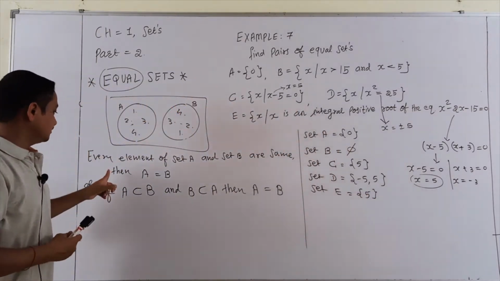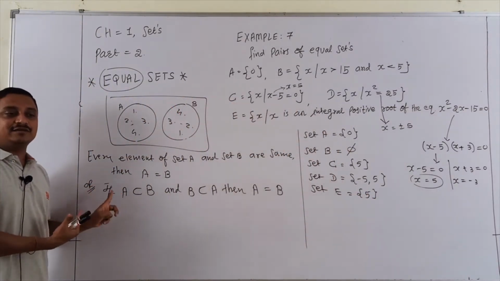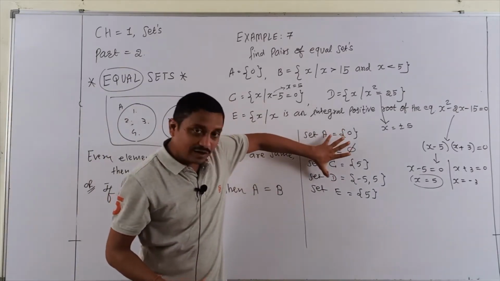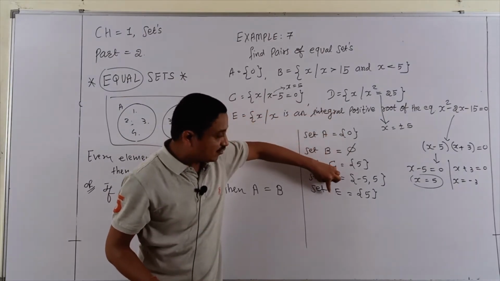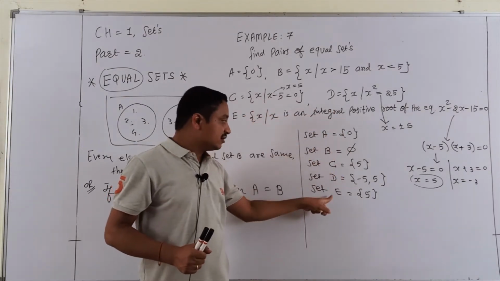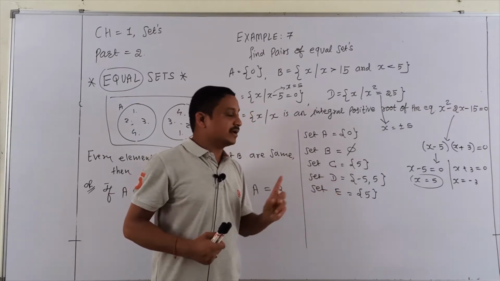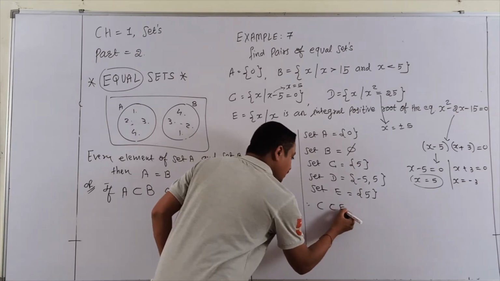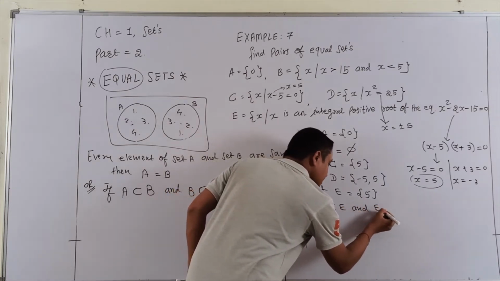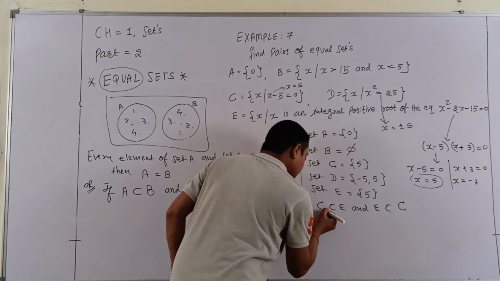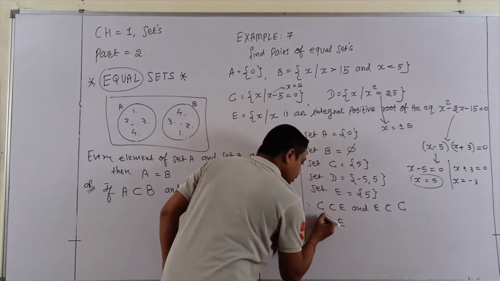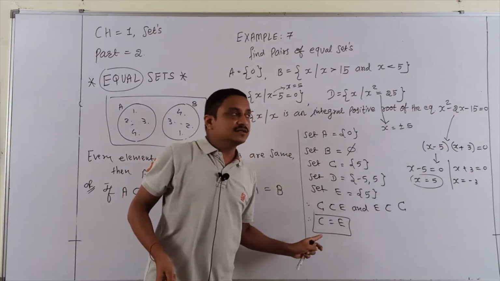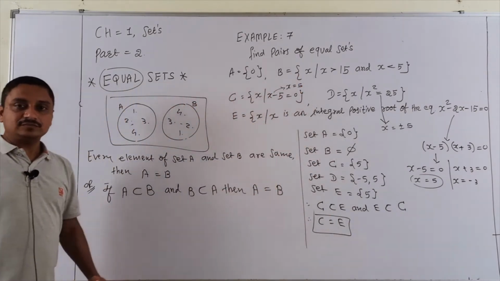Now one more time, check the definition. If every element of A is present in B and every element of B is present in A, then it is called equal. So here, which sets are equal? A is matching none of the others. B is matching none of the others. Only C and E match. So here we write down C subset E and E subset C, capital letters. Therefore, C equals E. Only 2 sets are equal for these given questions.